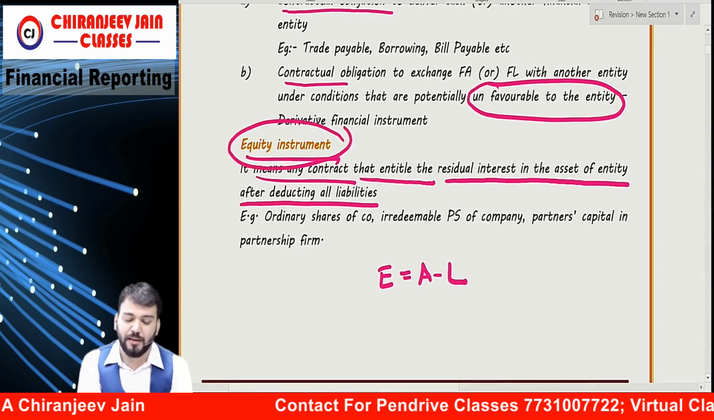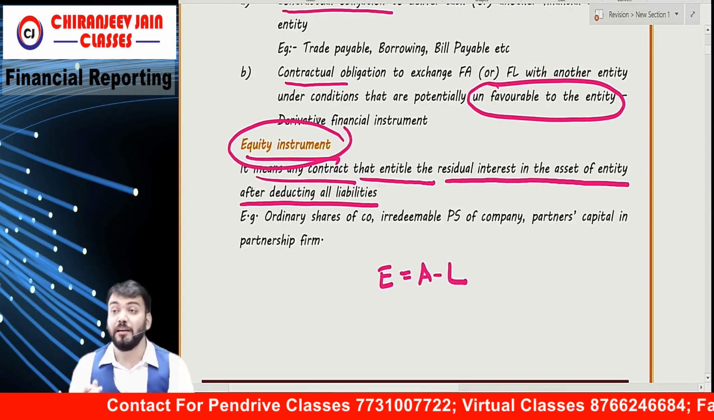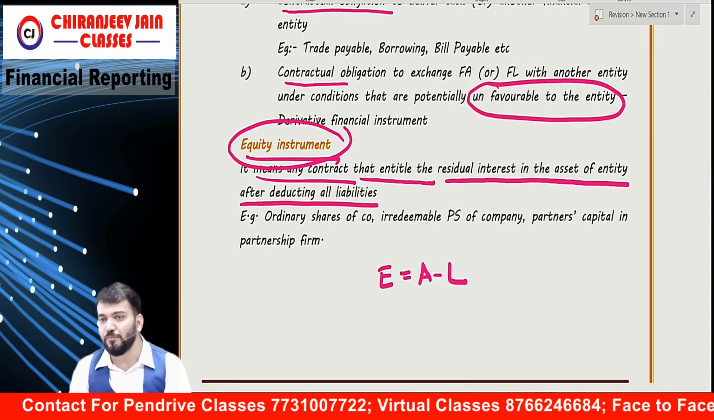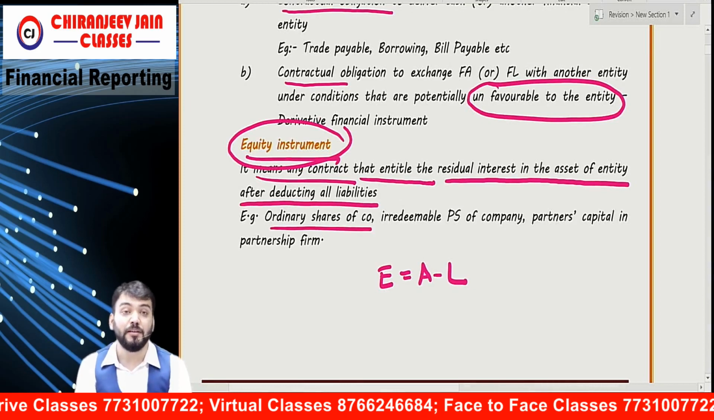So equity instrument in simple words, ordinary shares are equity instruments, but it is more than equity shares. So ordinary shares of a company will be an equity instrument.